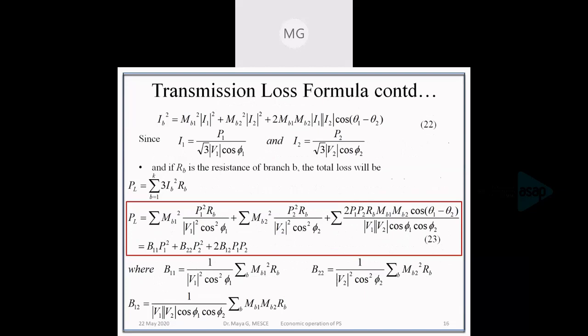Actually, there are certain theories regarding unit commitment. You can read those slides and understand what unit commitment is and the constraints regarding the unit.